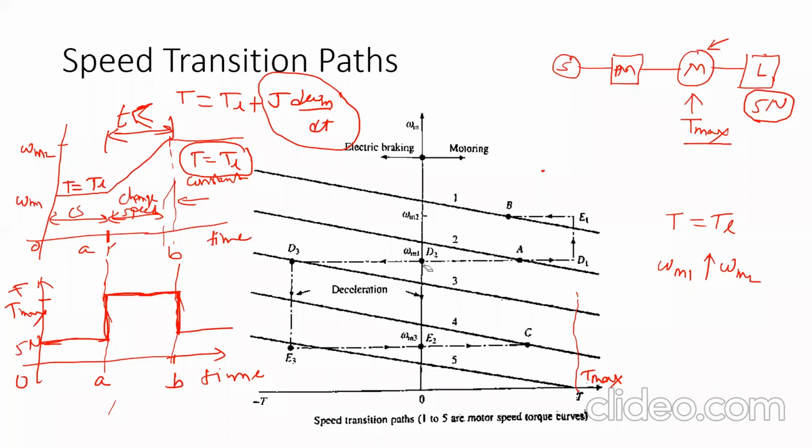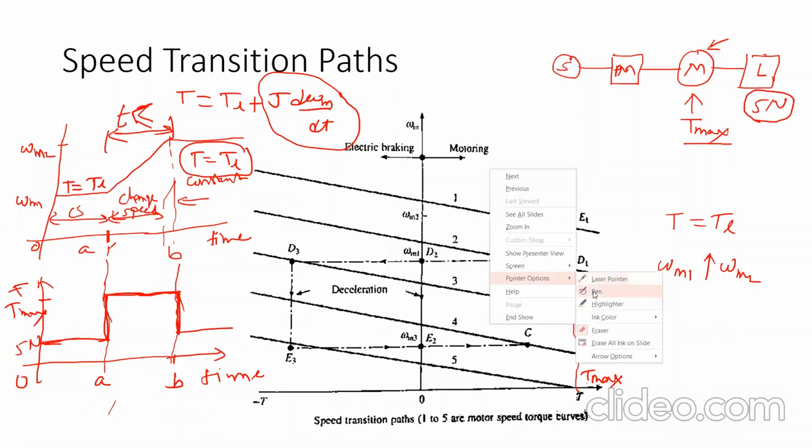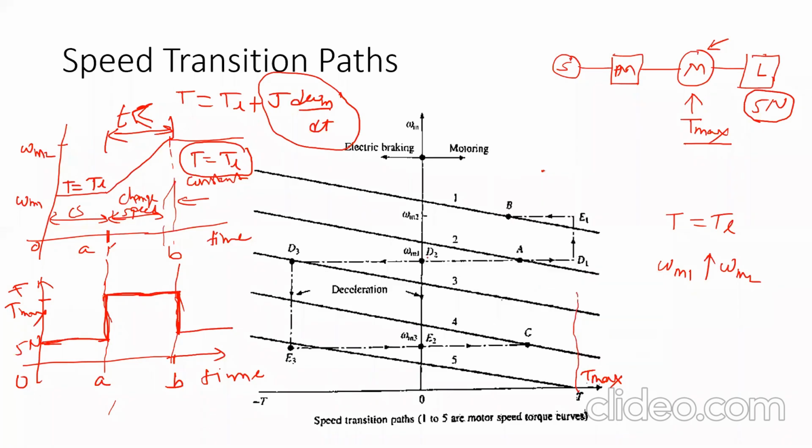Suppose, again, the machine is running at a speed equal to omega m1. Now we want to reduce the speed to omega m3.